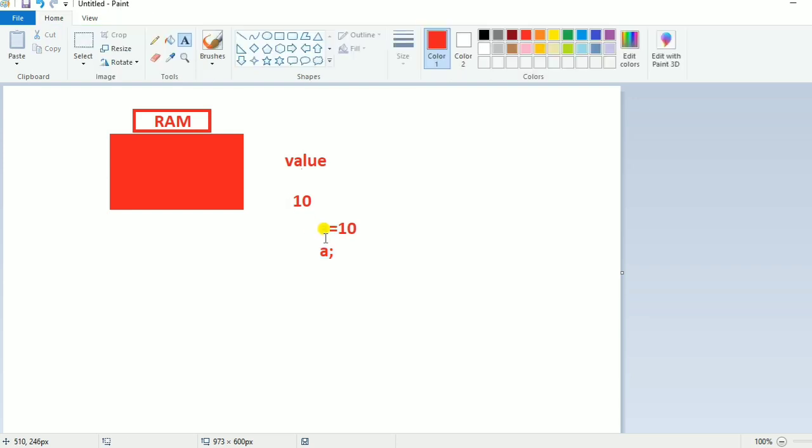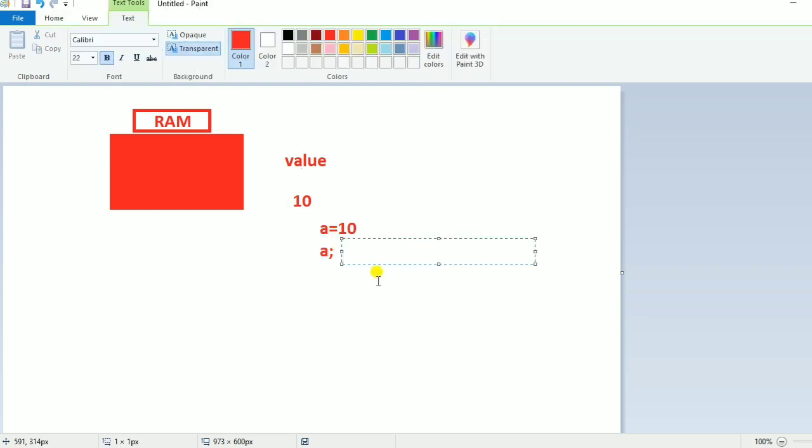A variable can start with a small letter or a capital letter, anything, but it should not start with a number. It is not allowed in Java to start any variable name with a number.